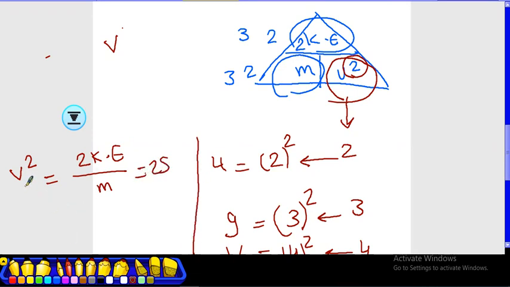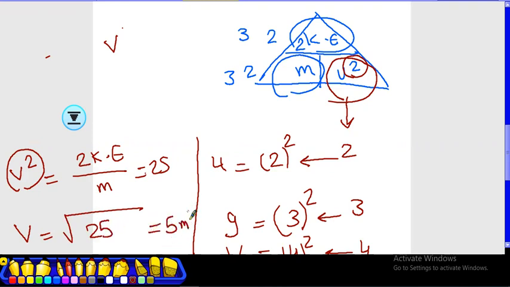So this was not velocity. This was velocity power 2. So to get velocity only, you will take the square root. So velocity equals 5 meters per second. Yes, Ms. Kholoud? Yes, 5 meters per second. Okay.